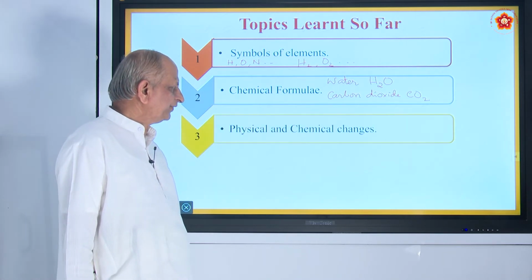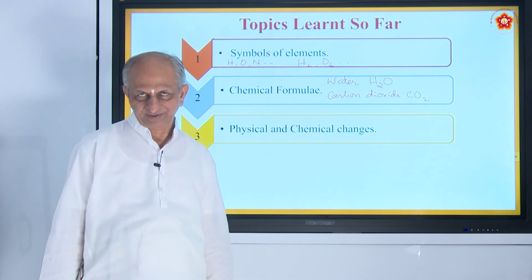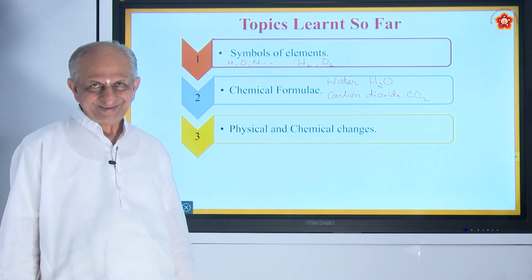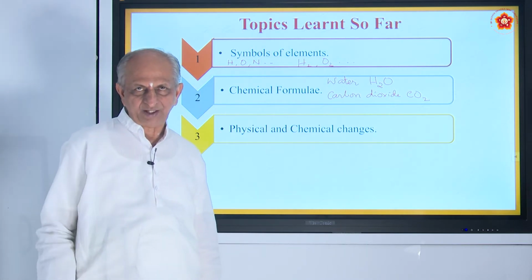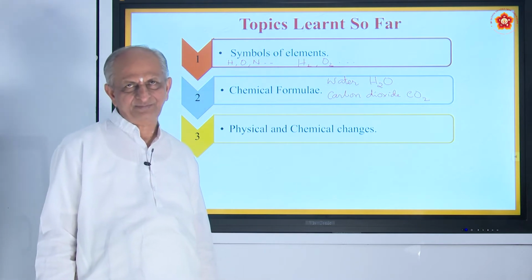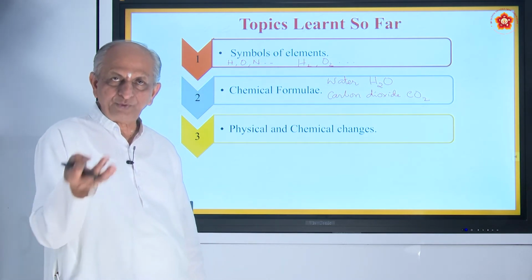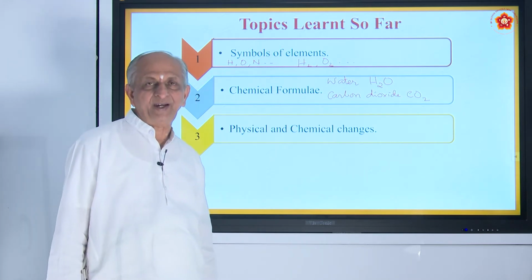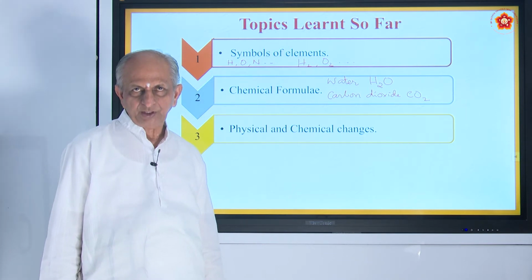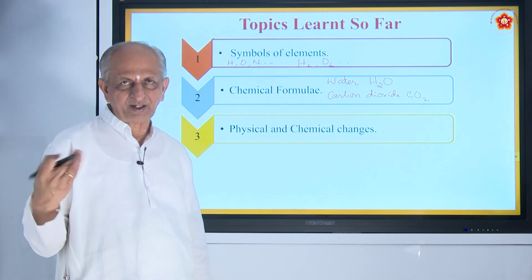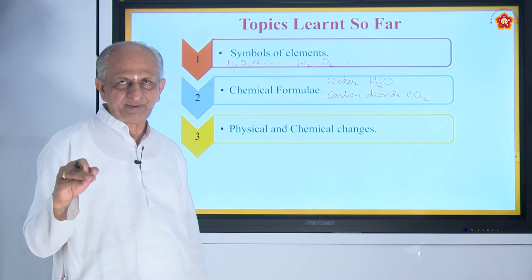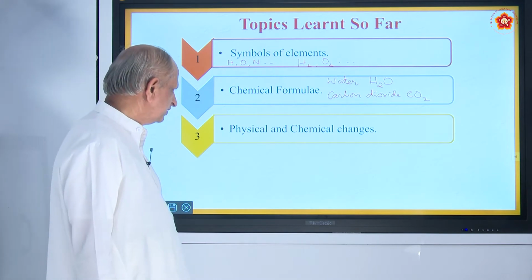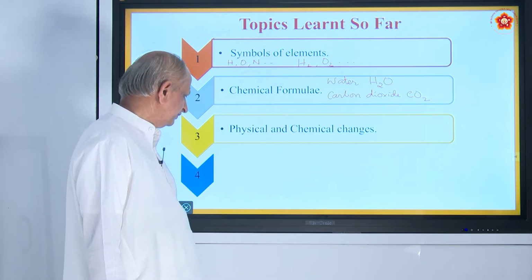Also, we have seen about physical change and chemical change. Physical change is a temporary change. For example, if you heat ice, it becomes water, a temporary change. Similarly, if you cool water, it becomes ice. Whereas chemical change means permanent change. If you burn carbon, it becomes carbon dioxide. If you burn sulfur, it becomes sulfur dioxide. From sulfur dioxide, you cannot get back sulfur and oxygen. That is why it is called a permanent change.